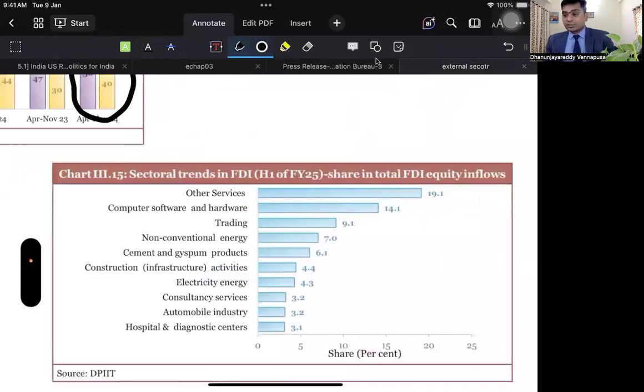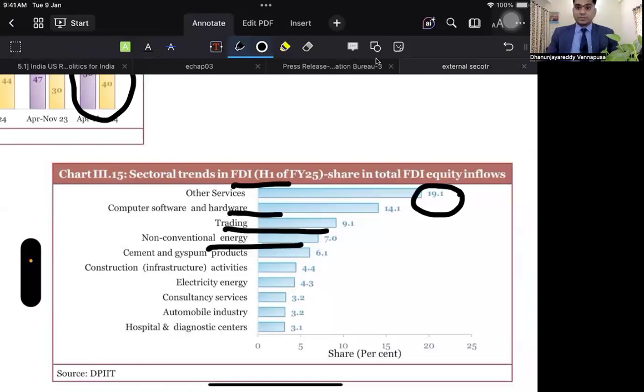Sectoral trends in FDI: which sector has got the highest amount of FDIs in the country? Services, computer services and hardware, trading, and non-conventional energy sources. That is what we find among all this.